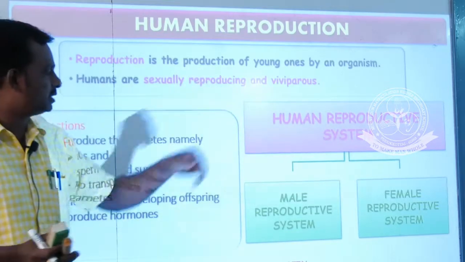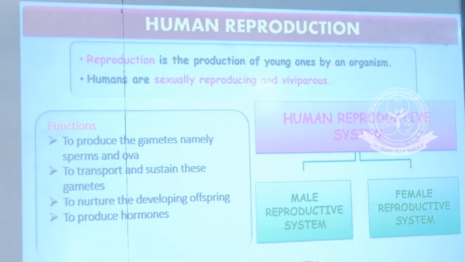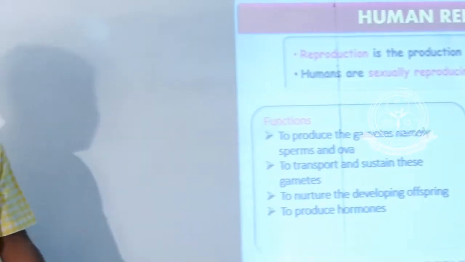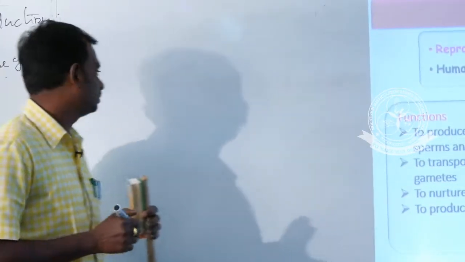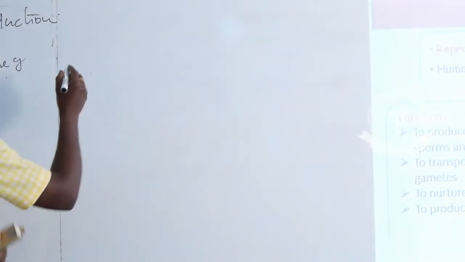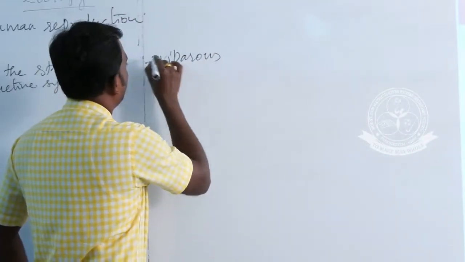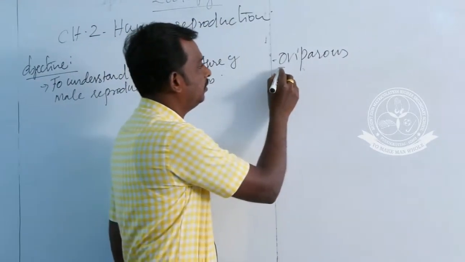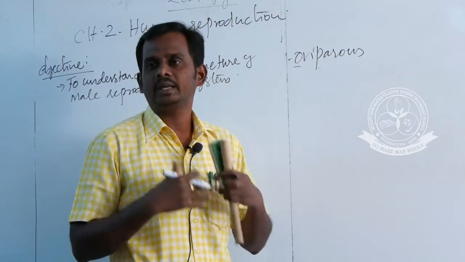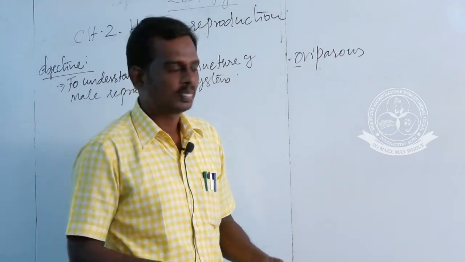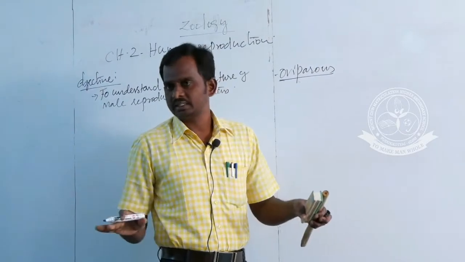Another thing is viviparous. What is meant by viviparous? There are 3 kinds of organisms based on how they produce the young ones. The first one is oviparous. Here, what is the O? It means the organism can lay eggs. We do not come under that category.